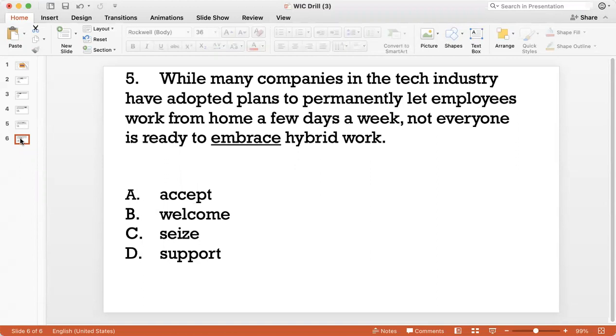So accept, option A, is a good answer, right? Not everyone is ready to accept hybrid work, right? They still want to kind of have office setups for work, right? So I like A, so I'll keep it for now.